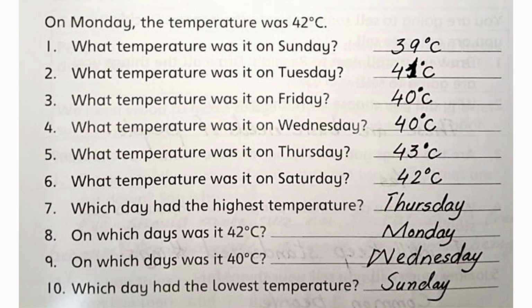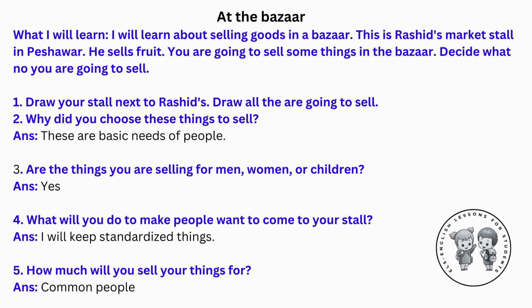6. What temperature was it on Saturday? 42 degrees Celsius. 7. Which day had the highest temperature? Thursday. 8. On which days was it 42 degrees Celsius? Monday. 9. On which days was it 40 degrees Celsius? Wednesday. 10. Which day had the lowest temperature? Sunday.